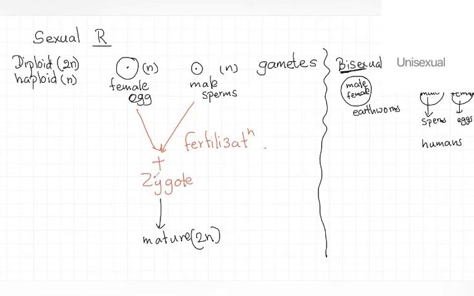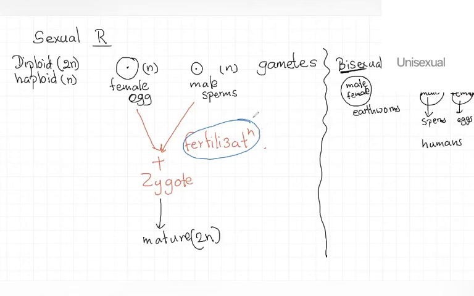They join together and produce a single cell called the zygote. That process is fertilization, and then the zygote can develop into a mature diploid organism. That is sexual reproduction. And when you take this process, fertilization, there are two ways of it.